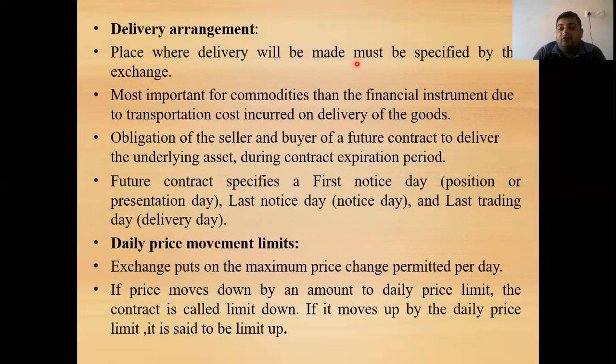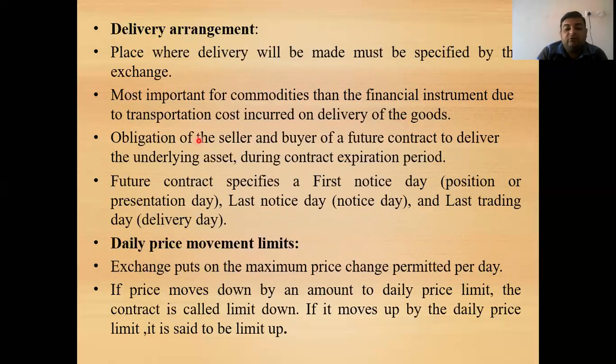For example, if you are entering into a contract to buy 10 tons of wheat, then the warehouse from which the wheat will be delivered must be specified in the contract, and it must be registered with the exchange. Only then it can be executed. Next, it is most important for commodities, more than financial instruments, due to the transportation cost incurred on the delivery of goods. If we are entering into the commodity market, then we also have to pay the transportation cost, whereas in the case of a financial instrument, the transportation cost is zero. Here there is only a transaction cost.